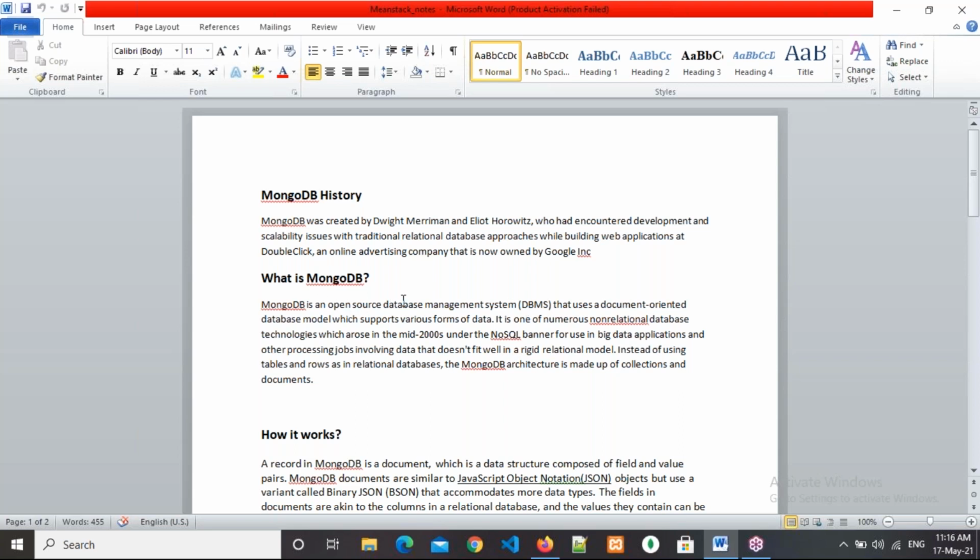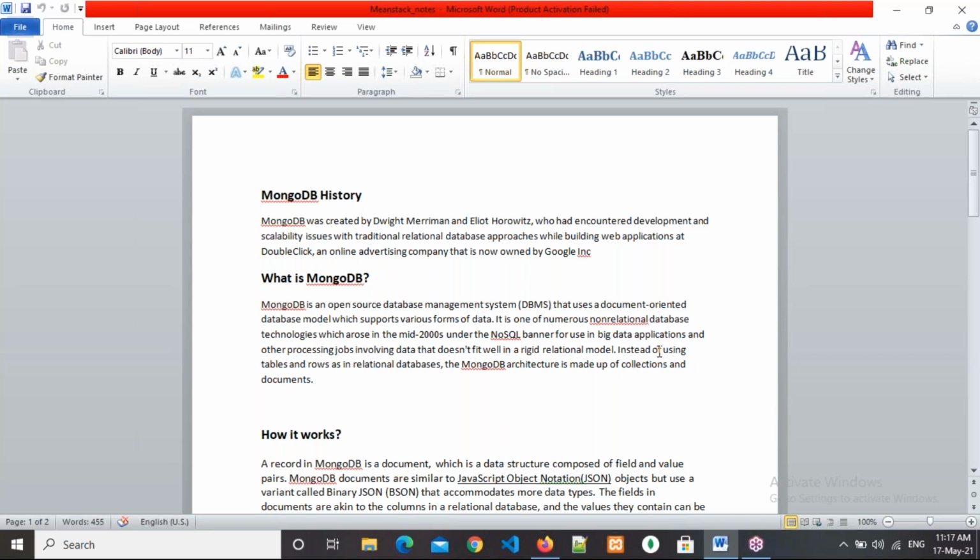MongoDB is an open source database management system that uses a document-oriented database model, which supports various forms of data. It is one of the numerous non-relational database technologies which arose in the mid 2000s under the NoSQL banner for use in big data applications and other processing jobs involving data that doesn't fit well in a rigid relational model.